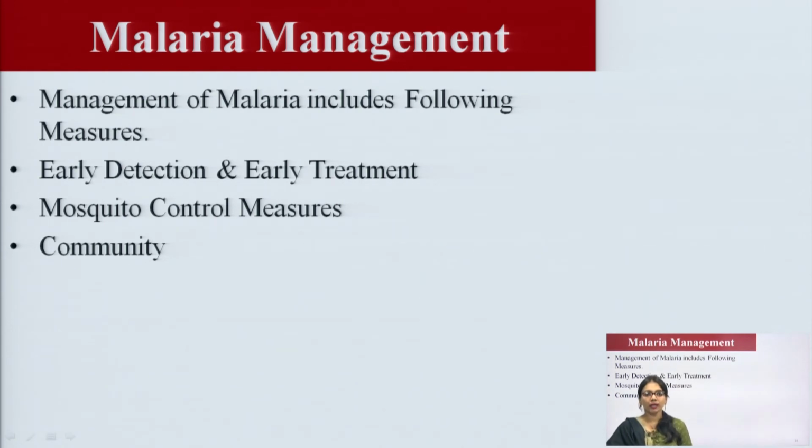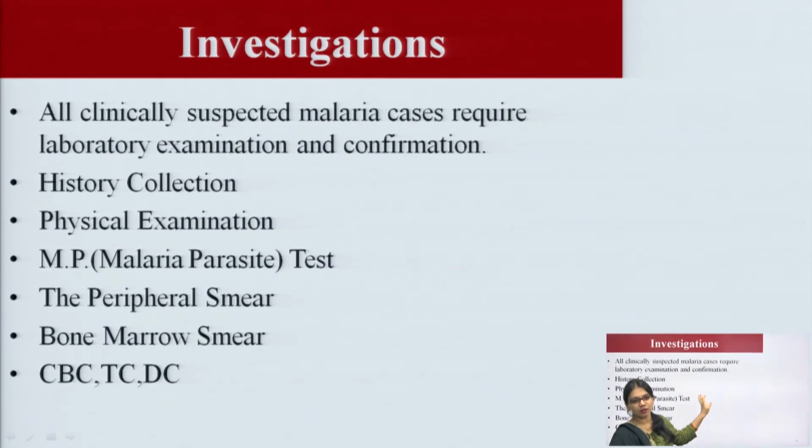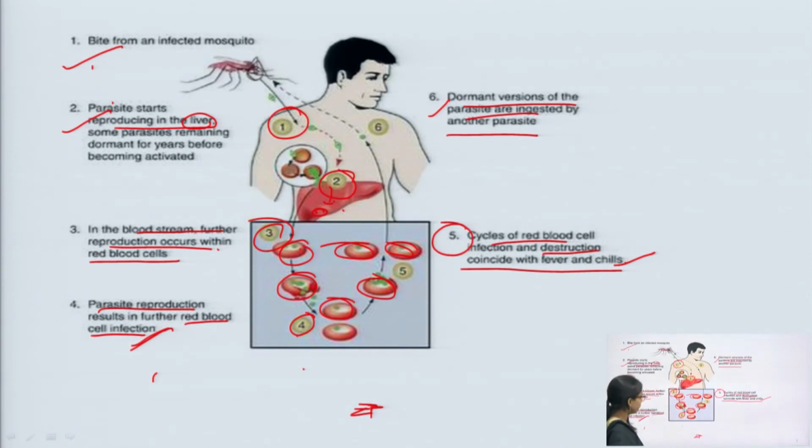The management of malaria includes the following measures: early detection and early treatment, mosquito control measures, and community measures. We have to detect malaria in the early stage.